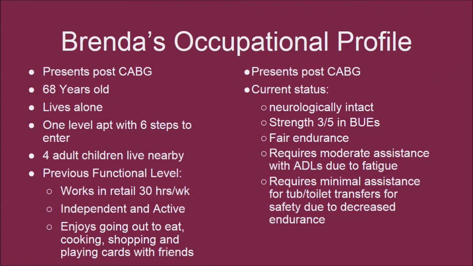Brenda's occupational profile. She presents post-CABG. She is 68 years old and lives alone in a one-level apartment with 6 steps to enter. She has 4 adult children that live nearby, and her previous functional level consists of working in retail for 30 hours a week, independent and active, enjoys going out to eat, cooking, shopping, and playing cards with friends. She is currently neurologically intact, has a strength of 3 out of 5 in bilateral upper extremities, fair endurance, requires moderate assistance with ADLs due to fatigue, and requires minimal assistance for toilet and tub transfers.